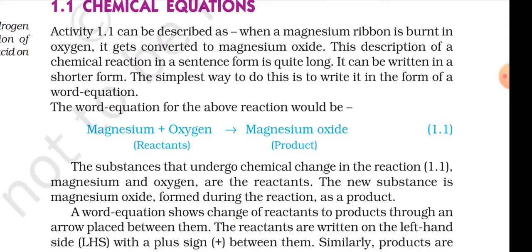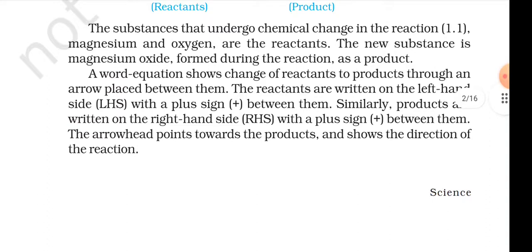The simplest way to do this is to write it in the form of a word equation. The word equation for the above reaction would be: magnesium plus oxygen gives magnesium oxide, equation 1.1. The substances that undergo chemical change in the reaction 1.1, magnesium and oxygen, are the reactants. The new substance, magnesium oxide, formed during the reaction is the product. The change of the reactants to products is shown through an arrow placed between them.